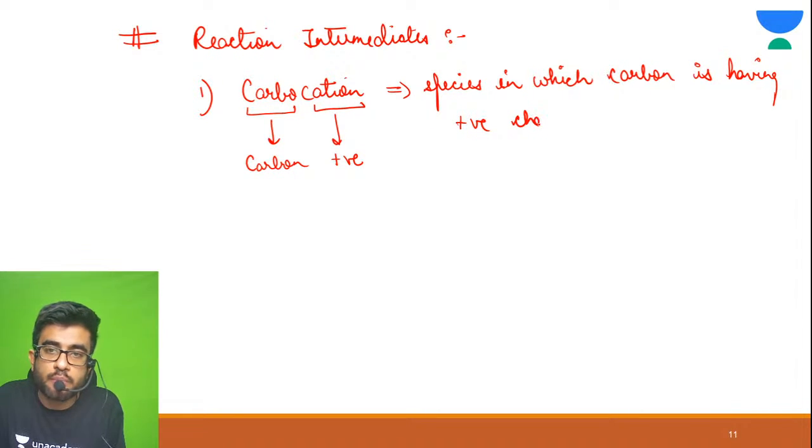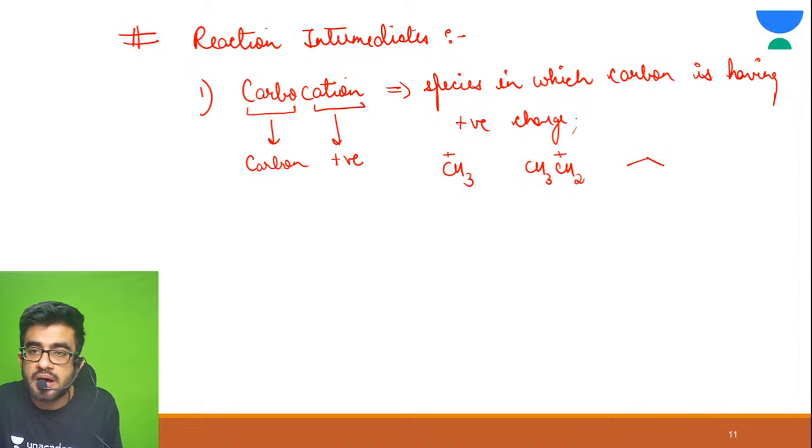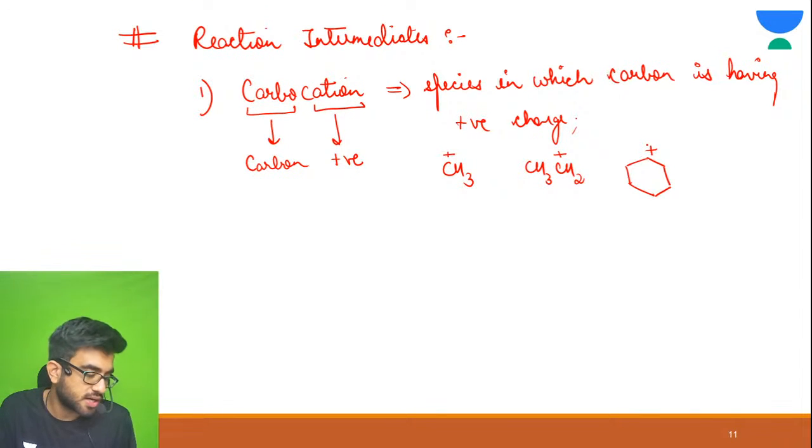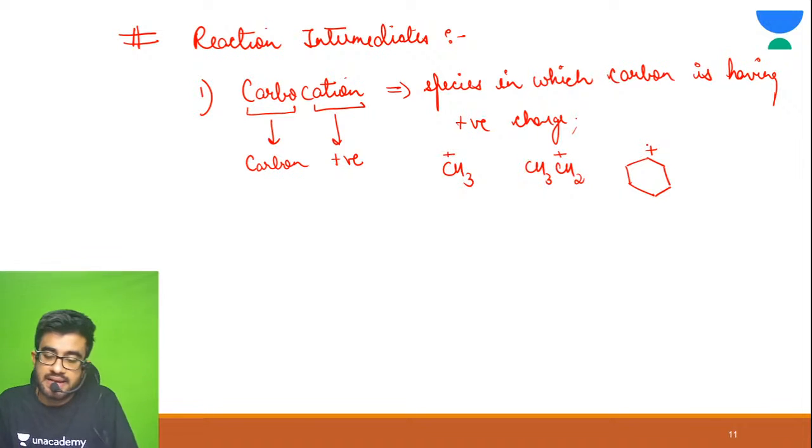Those species are known as carbocation. Let me give you example. CH3 plus, CH3 CH2 plus. Like if this is your ring and this carbon has positive charge, so in all these carbon is having positive charge, so these are what? Carbocation. Let me show you structure of this CH3 plus.